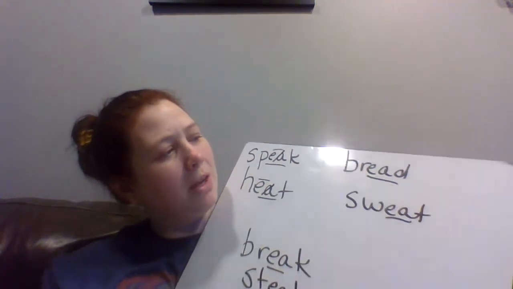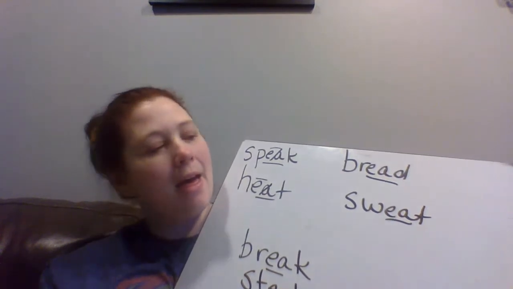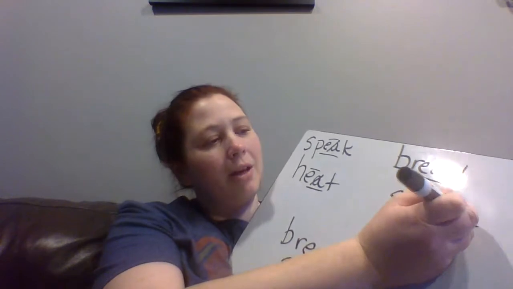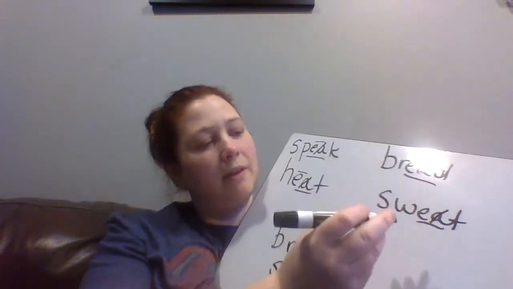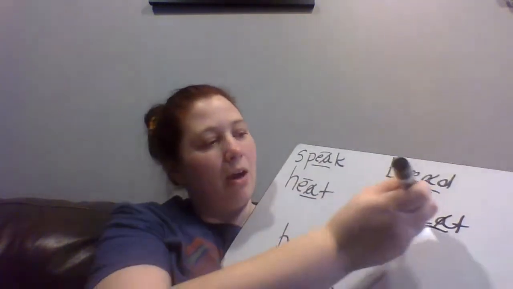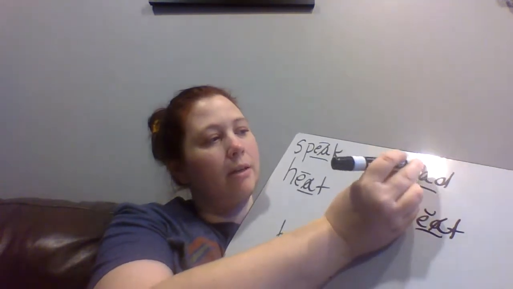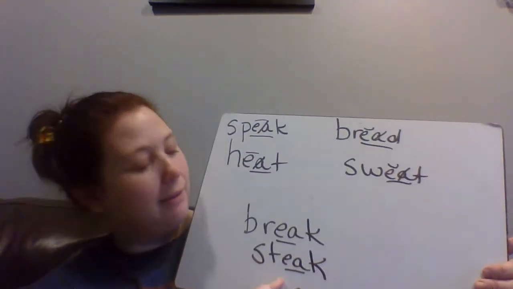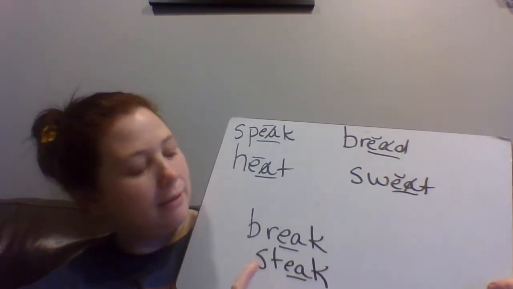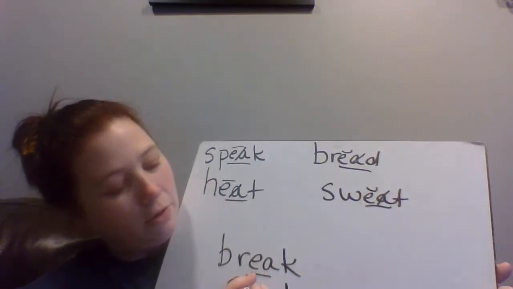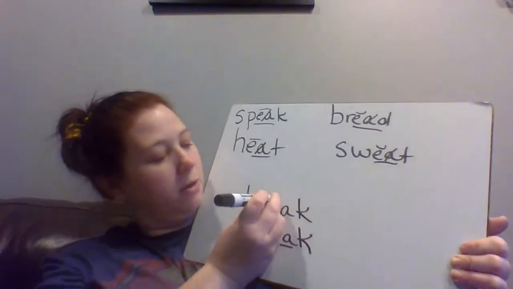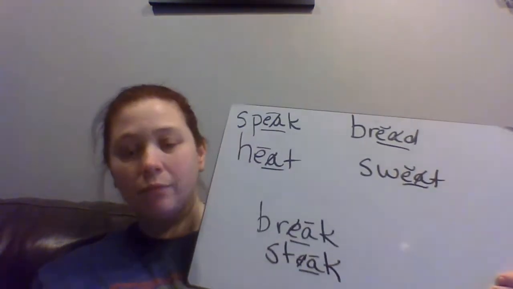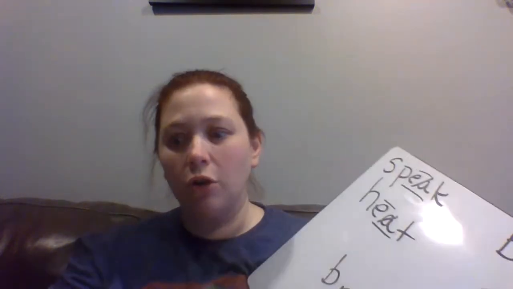Let's look over here. We're saying bread, and sweat. So we're not saying the A sound. We're only saying the E sound, but instead of getting the macron, it's getting a breve, right? All right, what about down here? We're saying break and steak. We aren't saying the E on this one, and the A is saying its name, so it gets a macron.